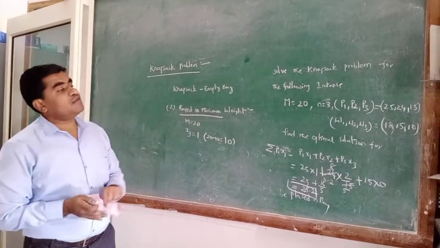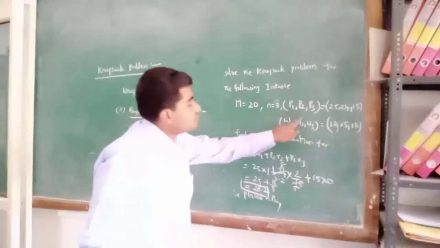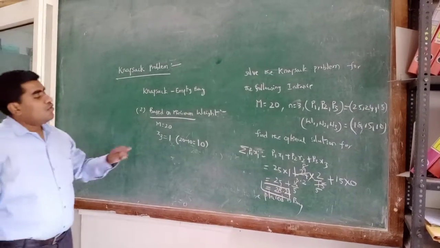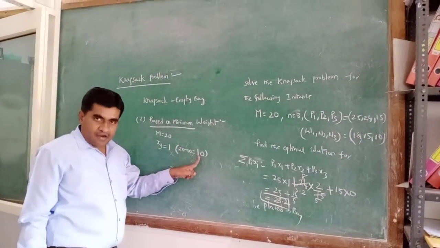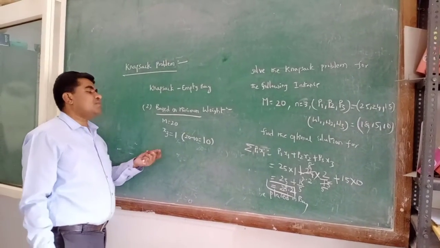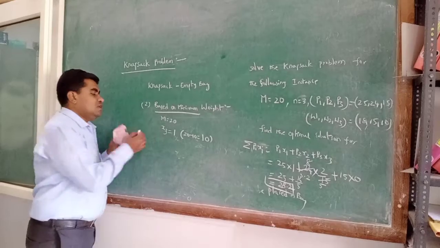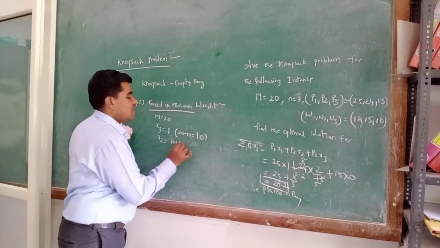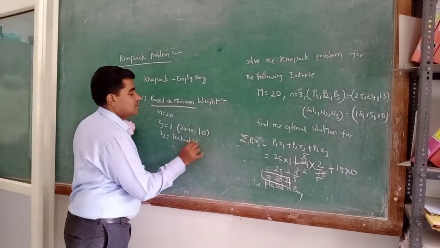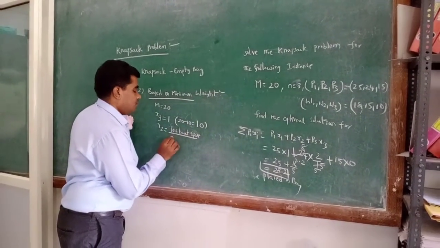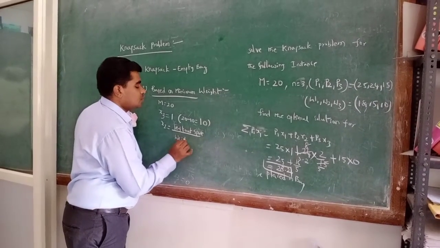And the next minimum weight product is W2, that means X2. So what is the remaining space? 10 only. The weight of the product is 15, so we can't place the complete product in the bag. So X2 equal to left out space, or remaining space, by the weight of the product to be placed.